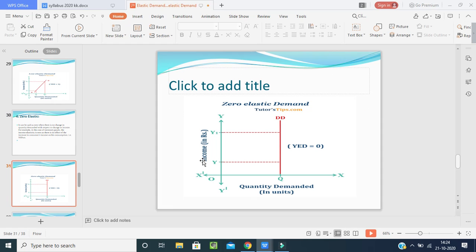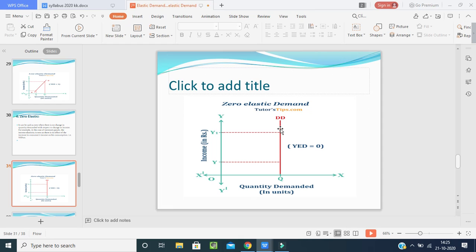See, when he was earning at the rate of Y, the price was this much, his purchasing quantity was this much. Even though his source of income has been increased, his purchasing quantity is that much only. So this type of demand is known as zero elasticity demand.